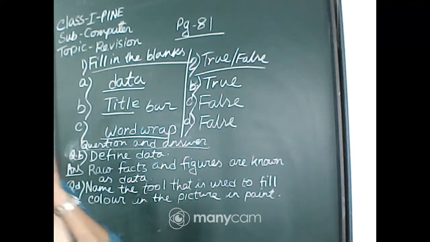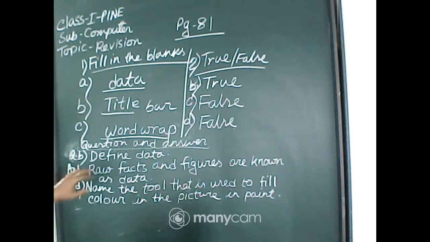Jareen, beta, the question number is B, here in oral question 3B. Define data. First write down the question. Define data. Question number B. Raw facts and figures are known as data. Then after that, question number D. Name the tool that is used to fill color in the picture in Paint. Which tool? Reply quickly.